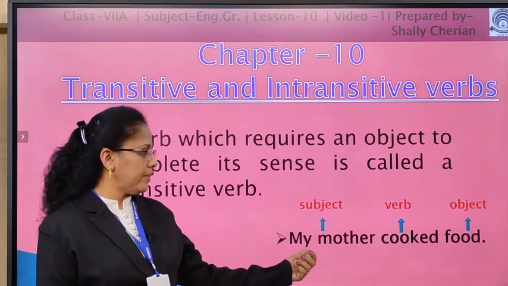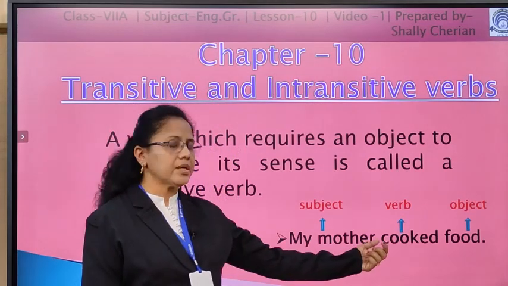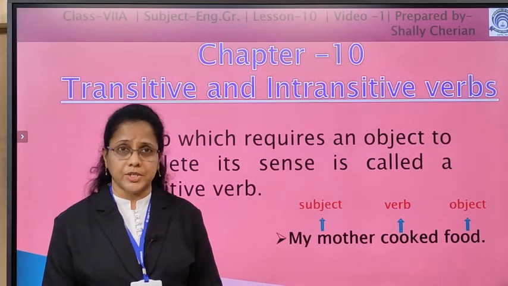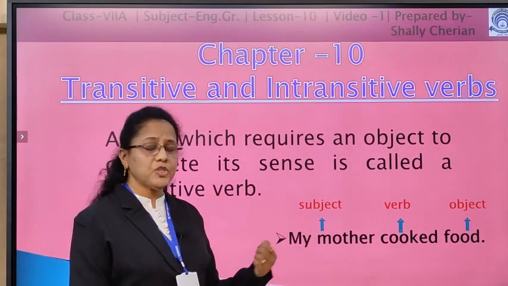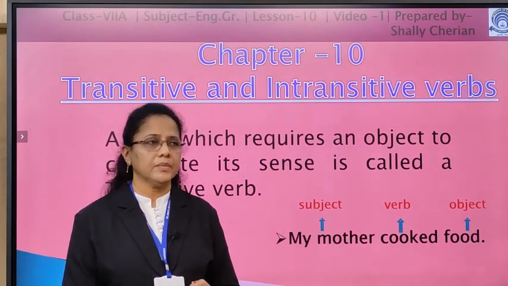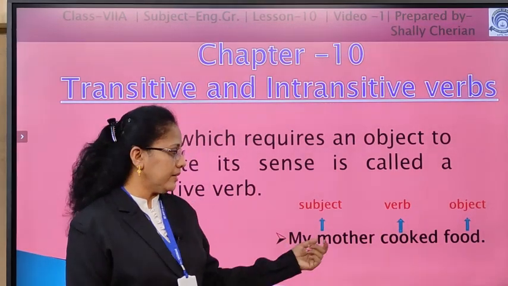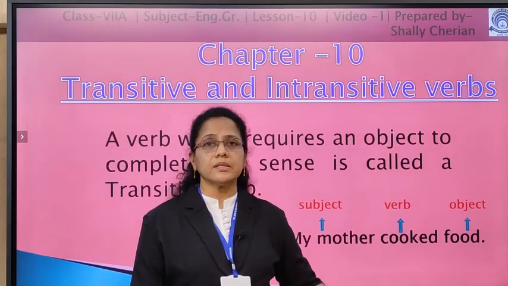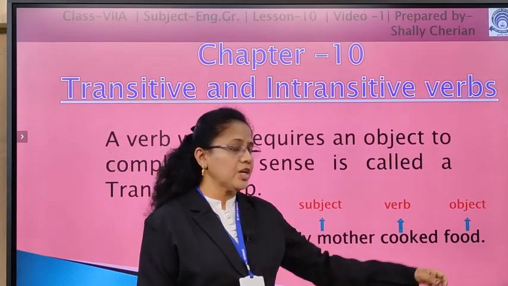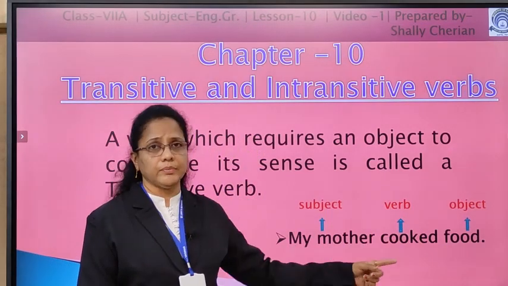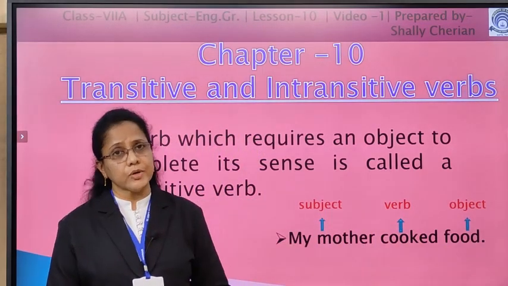Look at this example. My mother cooked food. What did my mother cook? Food. Here the subject is my mother and the verb is cooked. The action of cooking is received by this object, food. So, cooked is a transitive verb.